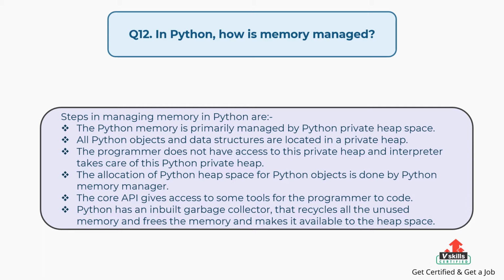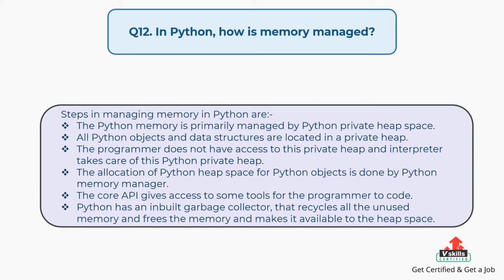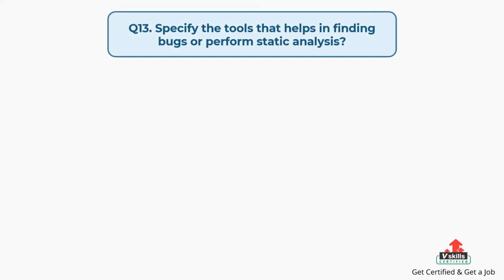The allocation of Python heap space for Python objects is done by Python Memory Manager. The core API gives access to some tools for the programmer to code. Python has an inbuilt garbage collector that recycles all the unused memory and frees the memory and makes it available to the heap space.